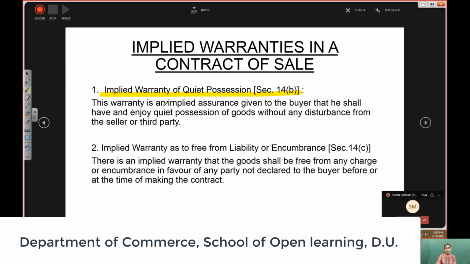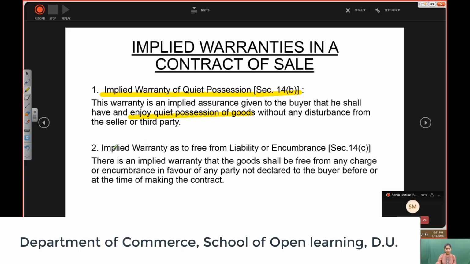So this warranty is an implied assurance given to the buyer that he shall have and enjoy quiet possession of goods without any disturbance from the seller or third party. Whenever a sale has taken place, the buyer now has the ownership of that good, and he can enjoy the possession of the good without any harm and without any third party hindrance. So this is an implied warranty. Implied means something which is imposed by the law.